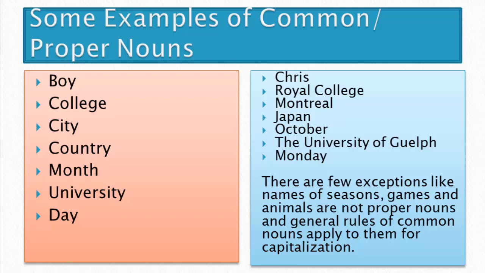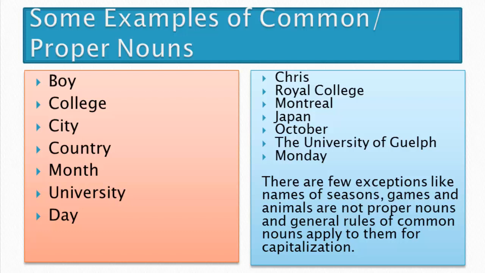Then comes the names of months. The names of months are always written with a capital letter because they are proper nouns. So from January to December, all the names of months are proper nouns. In the same way, we have the days of the week: Monday, Tuesday, Wednesday, Thursday. No matter where they are in a sentence, you will always capitalize them because they are proper nouns.